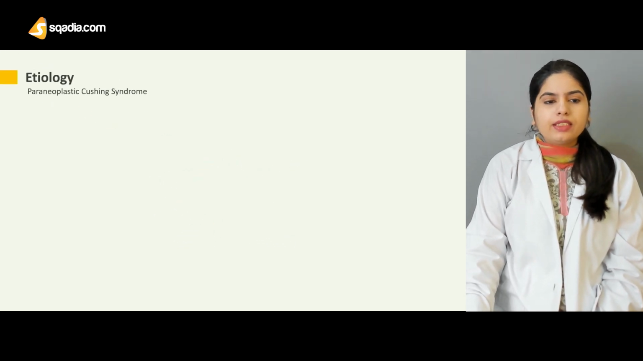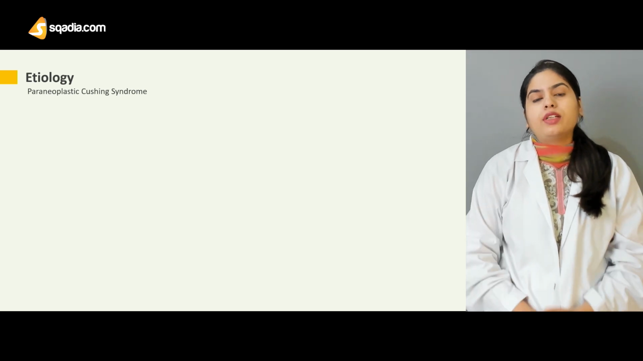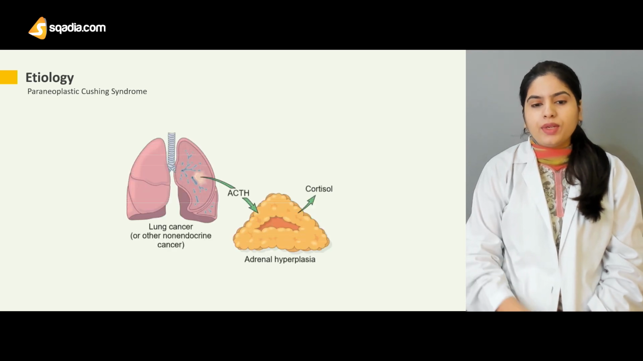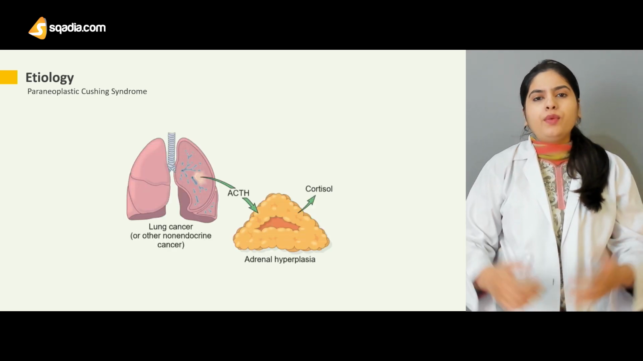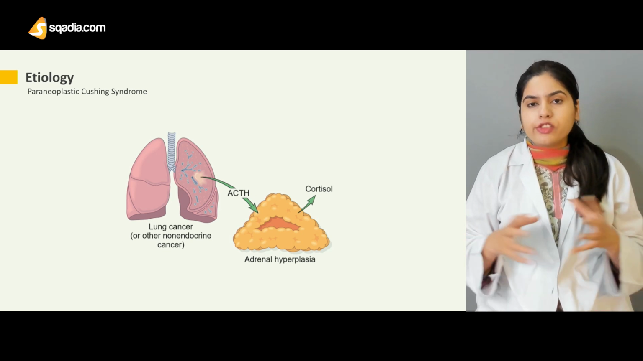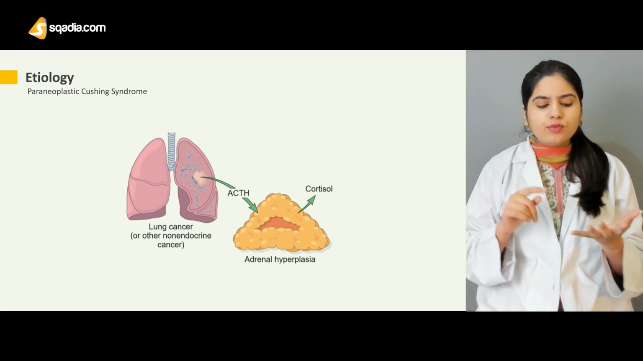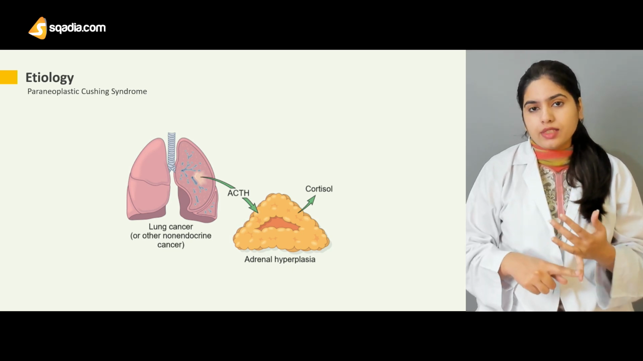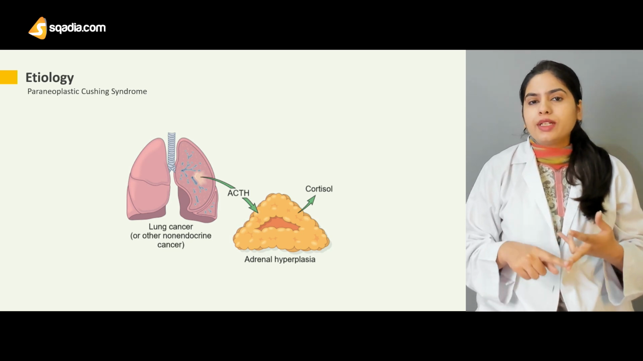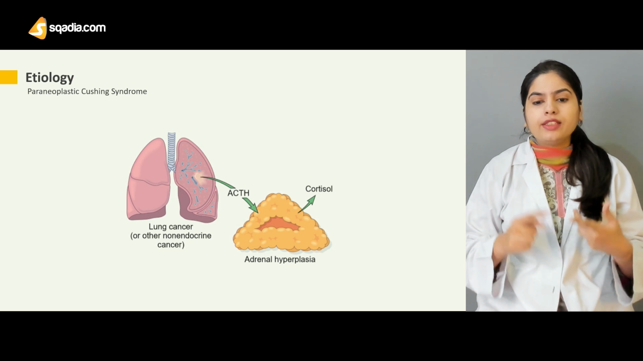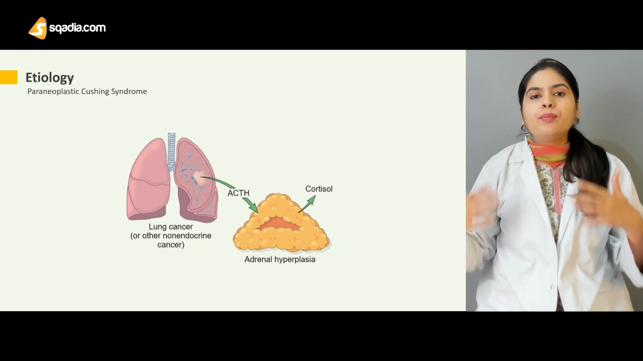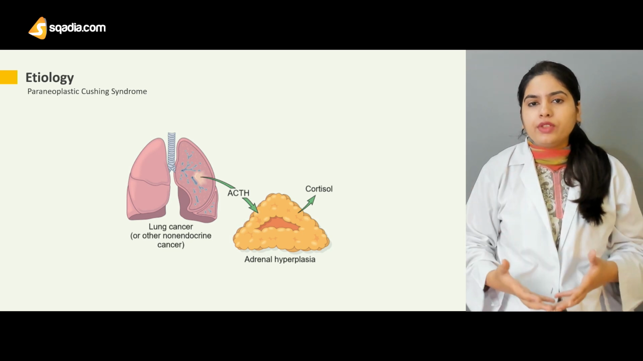Now, the next reason that can lead to Cushing syndrome is paraneoplastic Cushing syndrome. What is paraneoplastic Cushing syndrome? We are talking about tumors, and tumors can be the cause of Cushing syndrome. The first most prominent cause is the iatrogenic cause, that is, the exogenous source. The second common cause is tumors: tumors in the pituitary gland, tumors in the adrenal cortex, and now tumors in parts of the body other than the pituitary and the adrenal gland.